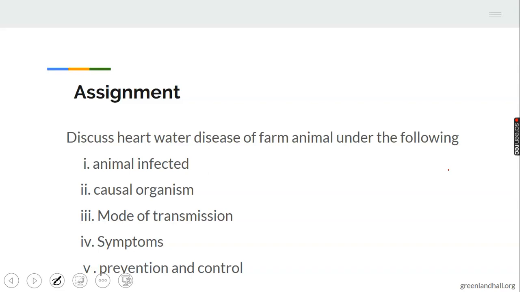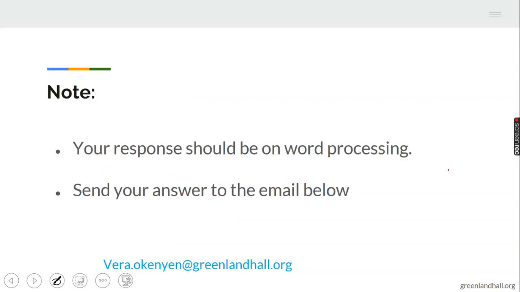You can read further. Pick up your textbook, Essentials of Agricultural Science, and you'll be able to read vividly about fungi diseases of farm animals. You can go online as well, Google. When you Google fungi diseases of farm animals, you'll be able to read vividly on it.